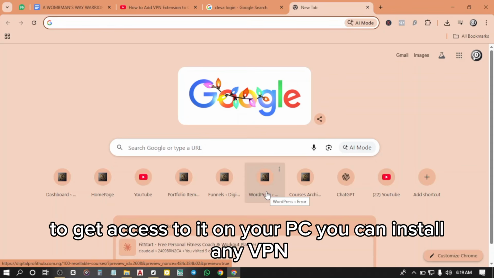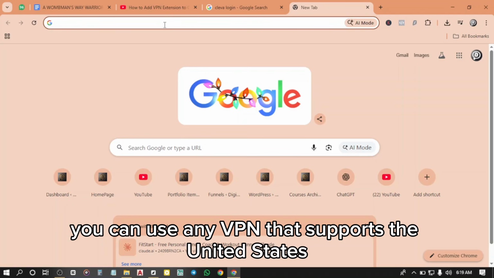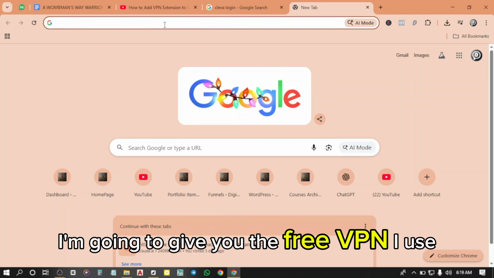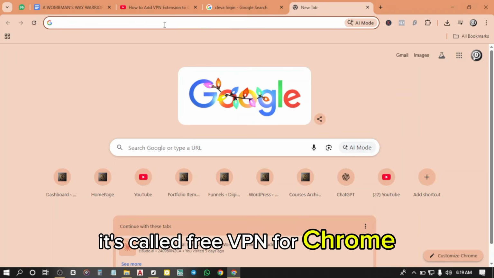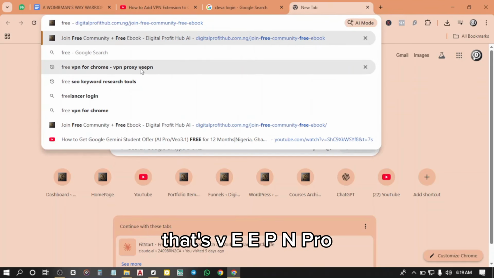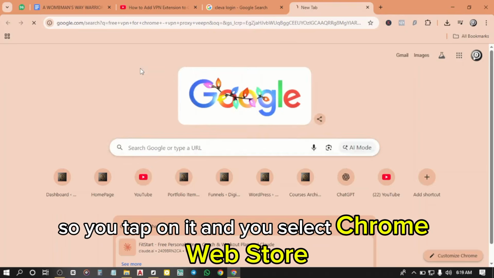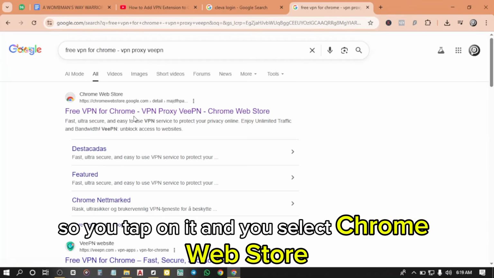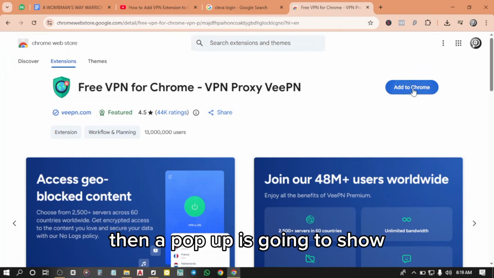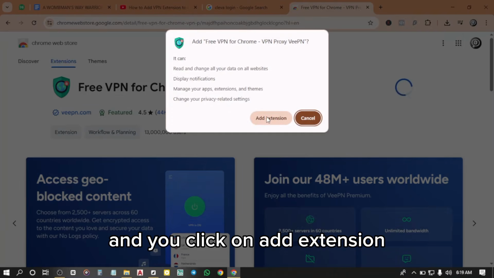To get access to it on your PC, you can install any VPN that supports the United States, or you can install an extension. I'm going to give you the free VPN I use. It's called Free VPN for Chrome. That's VeePN Pro. So you tap on it, and you select Chrome Web Store, and you select Add to Chrome. Then a pop-up is going to show, and you click on Add Extension.